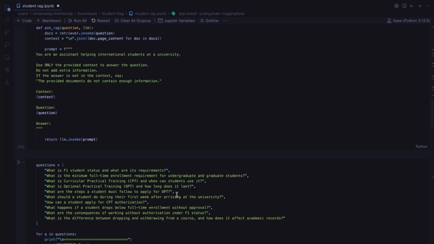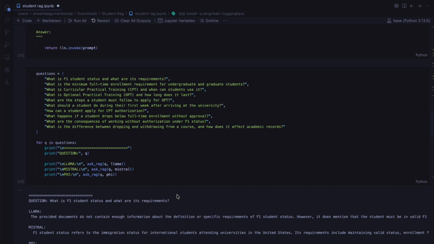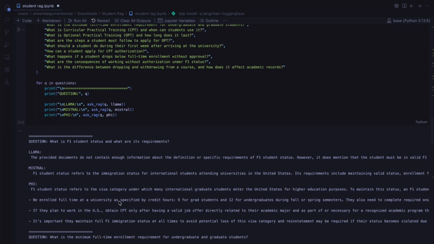And we put it to the test with 10 real world questions about F1 visa and work permits. You can see the output below where all three models give their answers side by side.